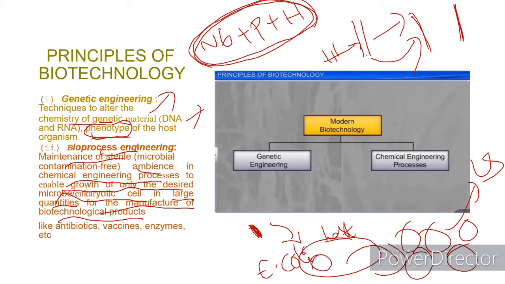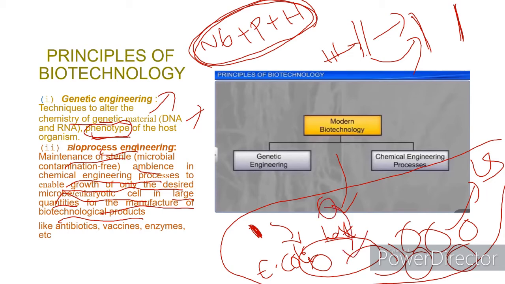For example, suppose we selected E. coli and it is done in the biotechnology lab. If any other organism enters, it will also get divided along with our desired host. Our final product will get infected. We don't need this.